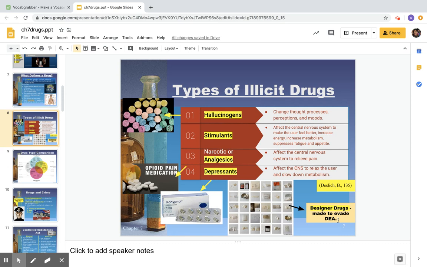So what drug pushers or drug producers will do, this is not pharmaceutical companies, is create these drugs with the intent that they are not on the Controlled Substances Act, so that they don't get as stiff a penalty. We'll talk about the Controlled Substances Act in just a minute.